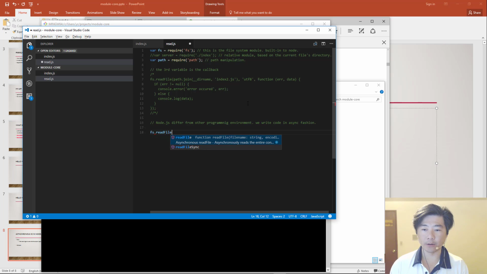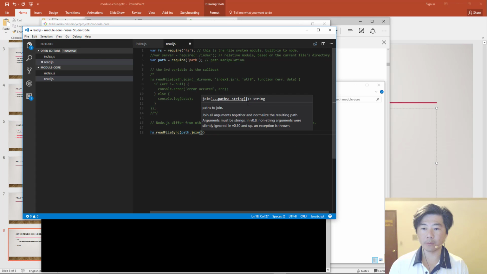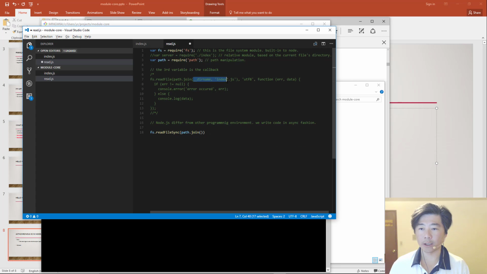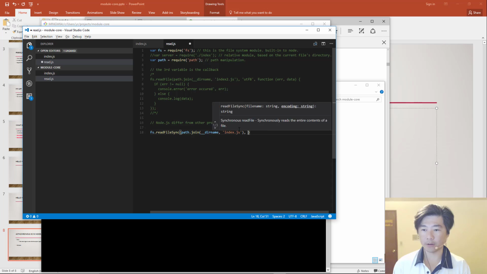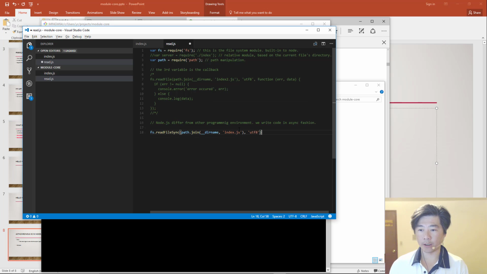So readFileSync, and then we want to pass in the same path. And obviously index2 is a fake value, so let's remove it. Then we want to do it with the UTF-8 encoding. But instead of passing in a callback, we want to return that as a variable up here.